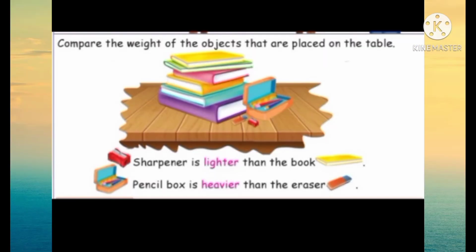First, we have to compare two objects. Those objects are sharpener and book. Sharpener is lighter than the book. Next one, pencil box and razor. Pencil box is heavier than the razor.